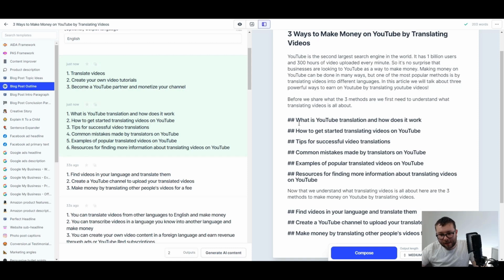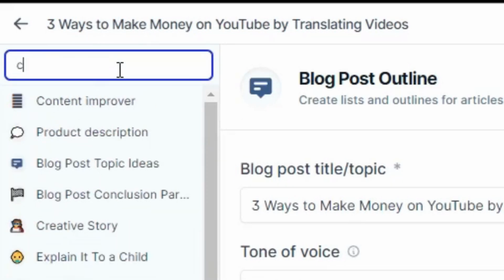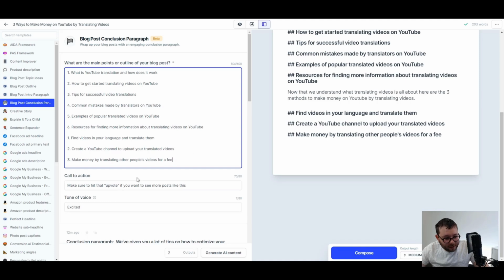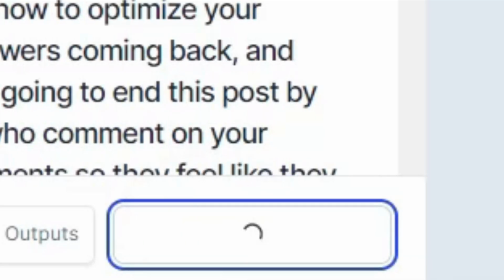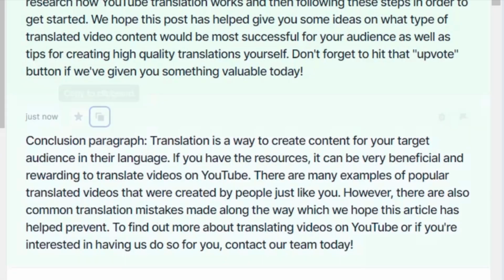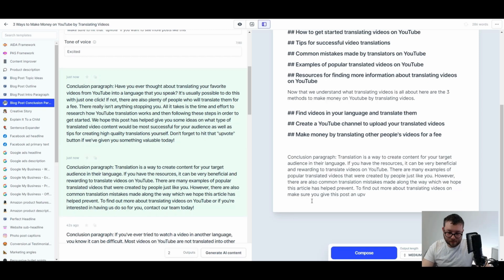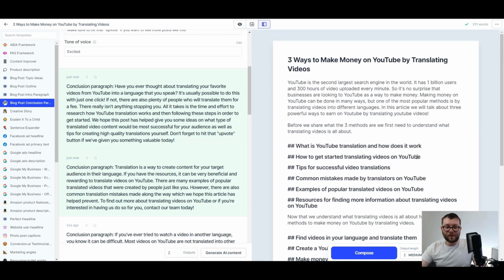now we've got our outline, and what I'm actually going to do as well is quickly go to the conclusion. Here it is. Paste all of this in like so, and I am just going to do generate AI content. Okay, so I like this one with a slight bit of modification. There's the conclusion. Okay, and now we don't actually really need anything else. Letting Jarvis do its thing.